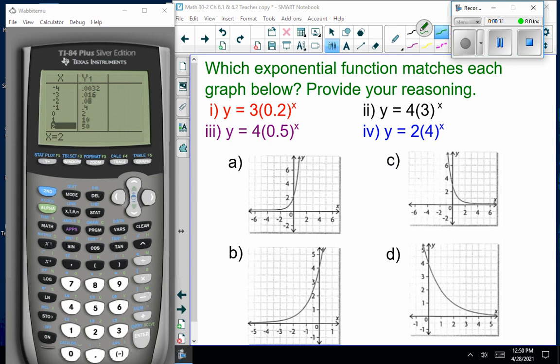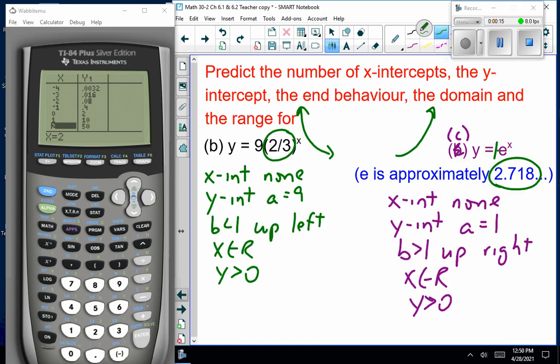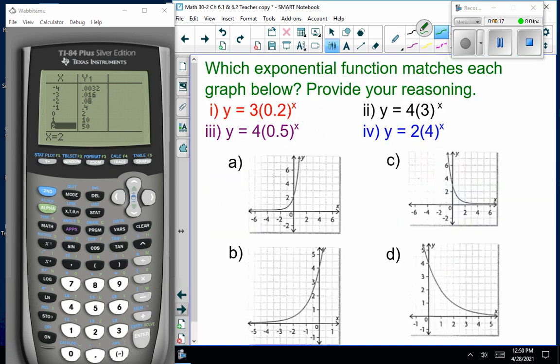Now, the last two questions, we just looked at the equation and talked about the graph. Now we're going to look at the graph and talk about the equation, or match the equation with the graph. There's a bunch of ways to do this. I'm feeling lazy, so I'm going to look at graph A. The question is, which exponential function matches each graph below? Provide your reasoning.